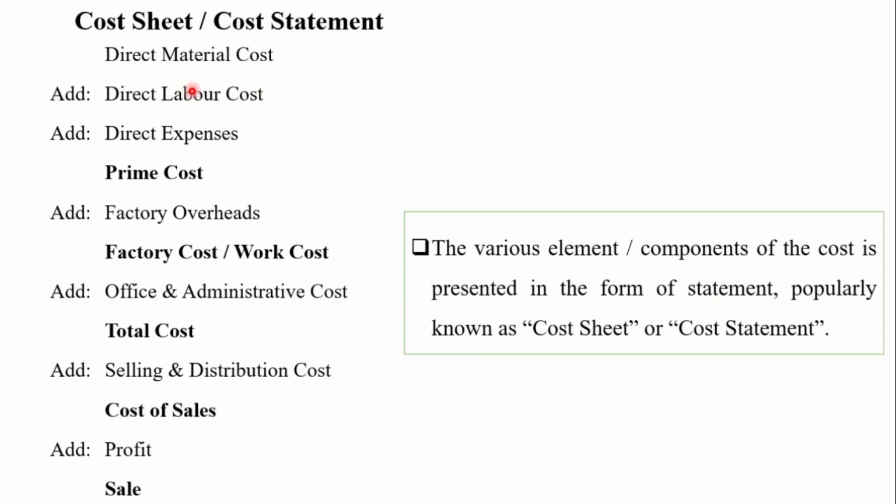Direct material cost, when we add direct labor cost and direct expenses, we get the prime cost. When we add the factory overhead to prime cost, we get the factory cost, or it is called work cost. And when we add office and administrative overhead cost to factory cost, we get the total cost. When we add selling and distribution cost to total cost, we get the cost of sale. And when we add profit, we get the sale.